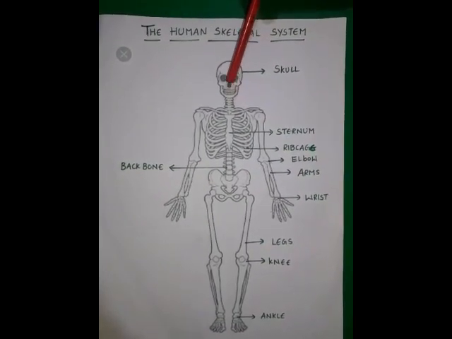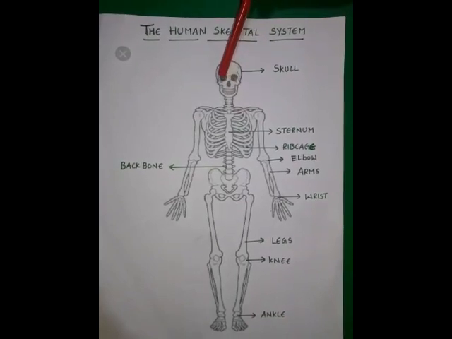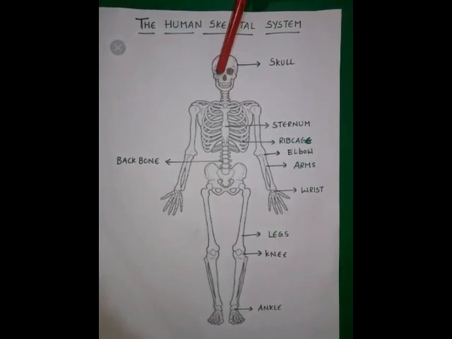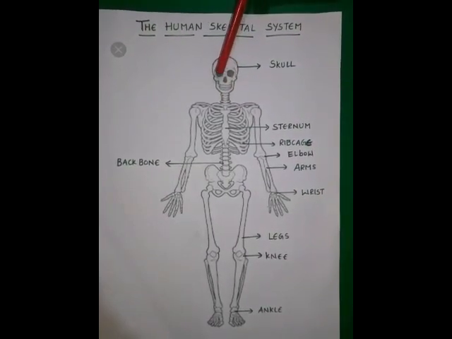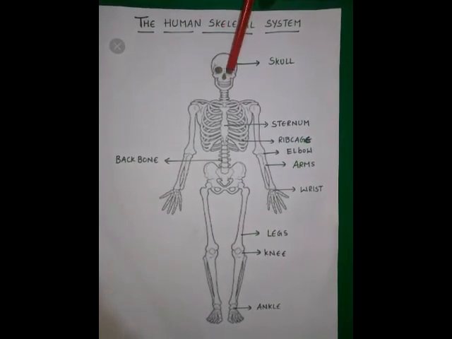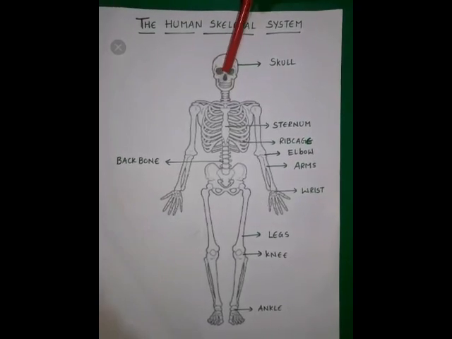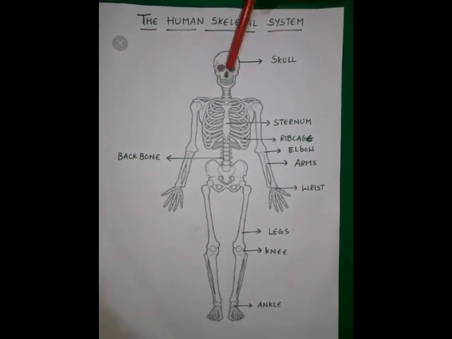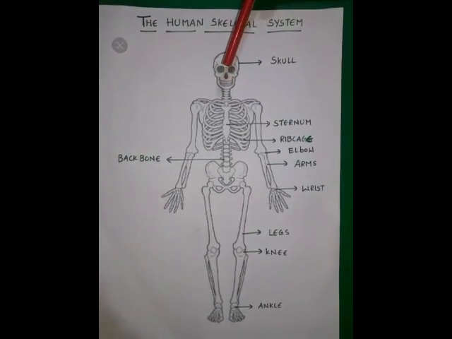But the bones of the face have holes. If you observe the facial area of the skull, you see 1, 2, 3, 4 holes. What are they? They are called holes, places for the eyes, nose, ears and mouth. These holes are for the eyes, nose, ears and mouth.